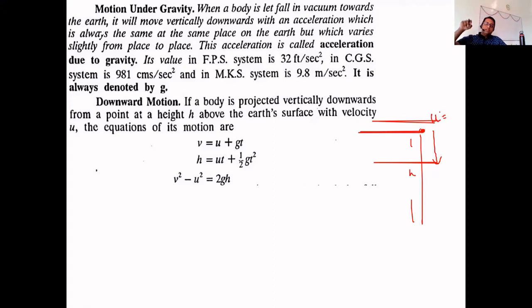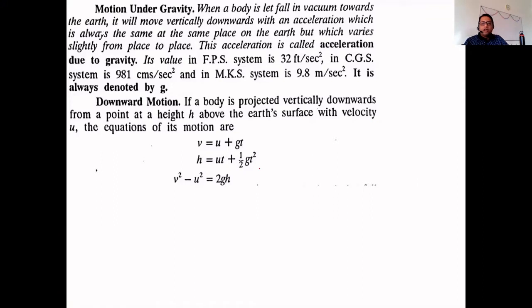With some initial velocity you can throw it, or you may simply drop it, then the initial velocity will be 0. Then it may also fall vertically downwards. So when the body falls vertically downwards, you may provide it the initial velocity, or you may not provide it the initial velocity. It will move vertically downwards.